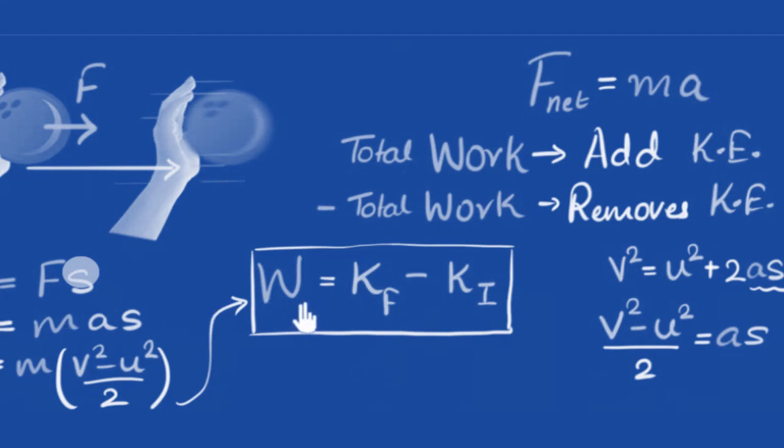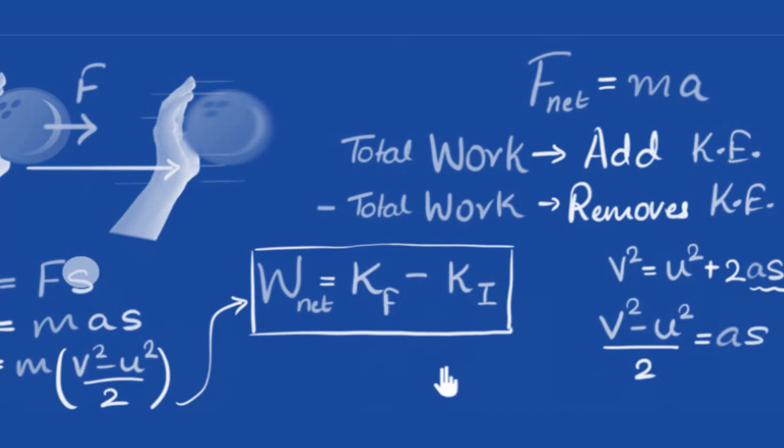So we can say this will be the total work, or the net work. So the total work done on a body decides how much gets added or removed. And we will see in future videos that certain kinds of problems can be solved much faster by using this equation rather than F equals ma.